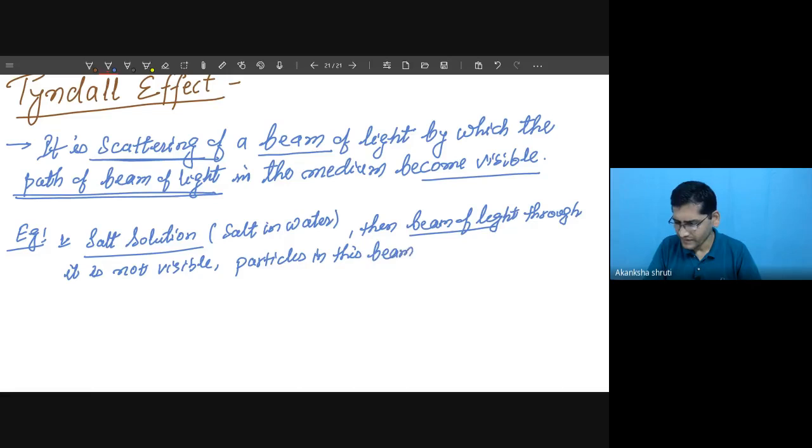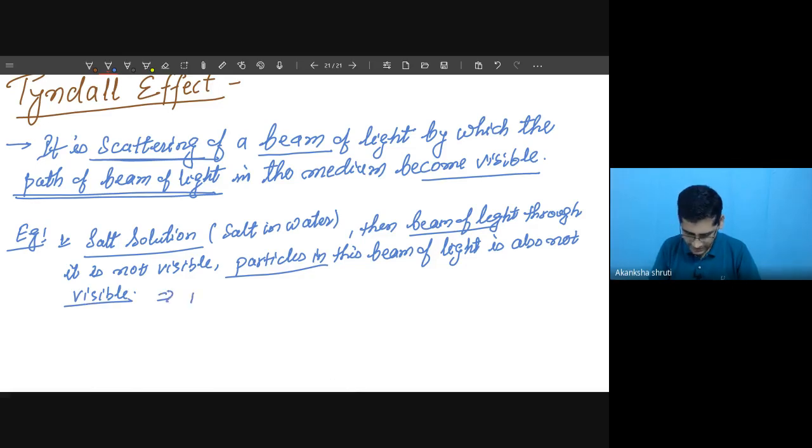This beam of light is also not visible. When these two things are not occurring, meaning the beam of light is not visible and the particles in this beam of light are not visible, this is called that this salt solution does not show the Tyndall effect. So, no Tyndall effect. I will draw that figure.